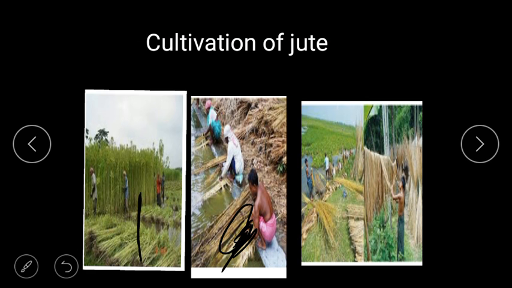After the stems have rotted, the fibers are separated from the stem. This is the fiber. It is removed from the stem, and then what happens? The fibers are dried in the sun and sold to the jute mills.